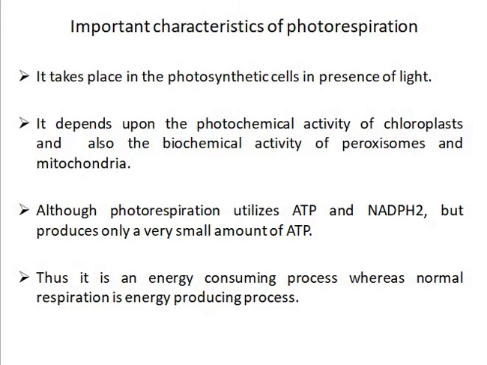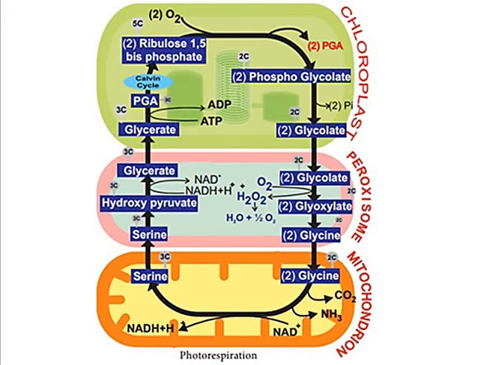Important characteristics of photorespiration. It takes place in the photosynthetic cells in the presence of light. It depends upon the photochemical activity of chloroplast and also the biochemical activity of peroxisomes and mitochondria. Although photorespiration utilizes ATP and NADPH2, it produces only a small amount of ATP. Thus it is an energy consuming process, whereas normal respiration is an energy producing process. Three organelles are involved in photorespiration, that is chloroplast, peroxisome, and mitochondria.